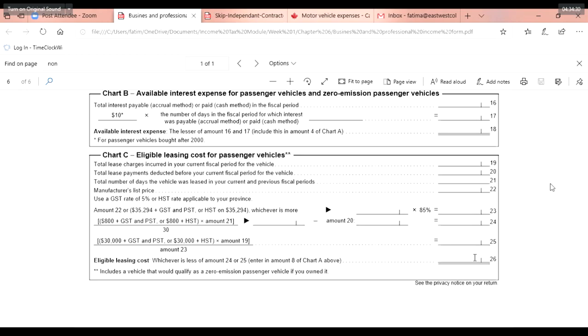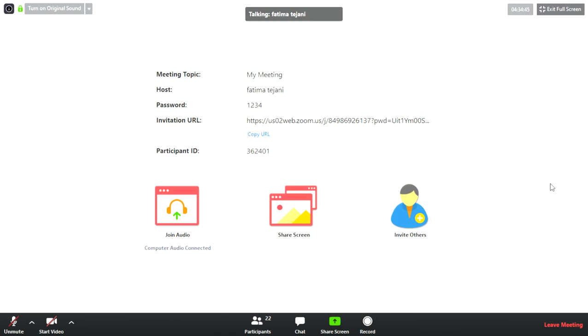So let's go and try to understand it and let's calculate it so that we get an idea of how it is calculated. Because you get confused with HST, GST, and whichever amount is less, that's the amount which is calculated for the leasing cost. Okay, so let me go and let me take you there.